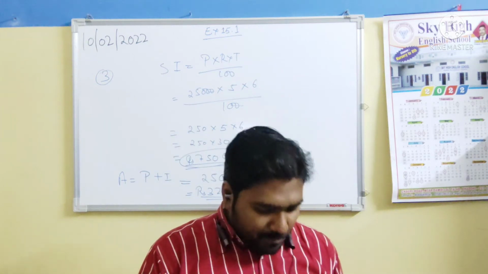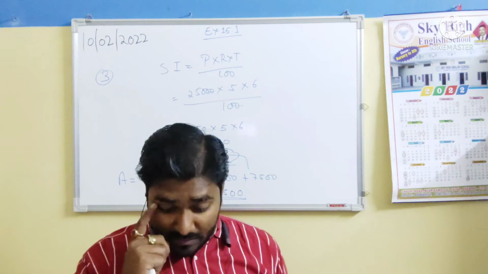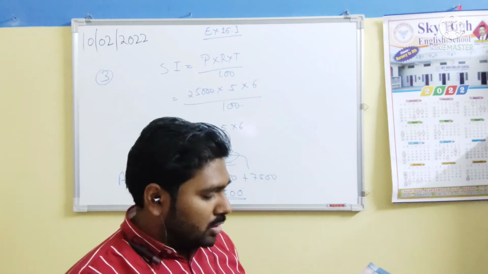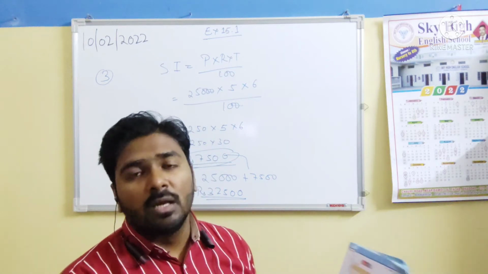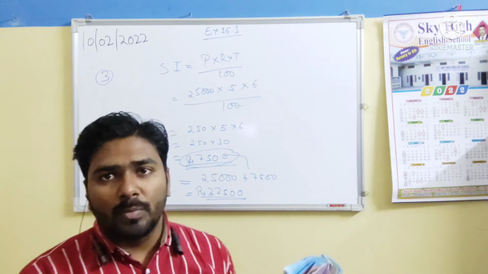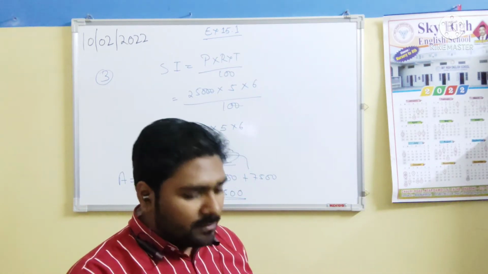Question number 6: Raman kept a certain principal in a bank for 10 years and received 300 as interest. Raman has kept some principal amount in a bank. He kept some money in the bank and after 10 years he received 300 rupees as interest. Rahman kept the same principal for 7 years.